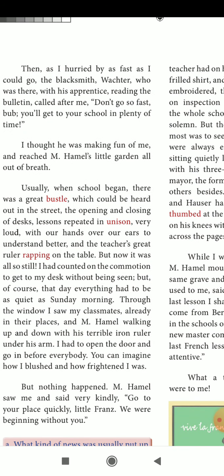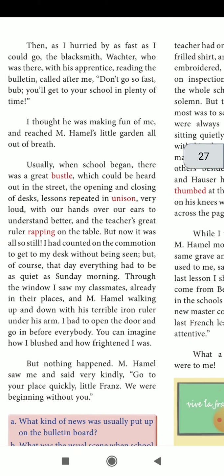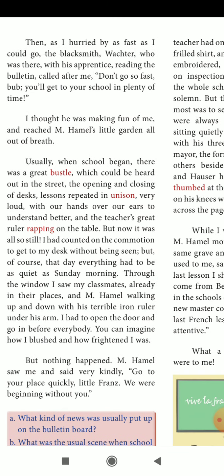Then as I hurried by as fast as I could go, the blacksmith Wachter, who was there with his apprentice reading the bulletin, called after me, "Don't go so fast, bub. You'll get to your school in plenty of time." So what happened? While I was hurrying to school, I was running, and that time I was hurrying and coming very fast to school.